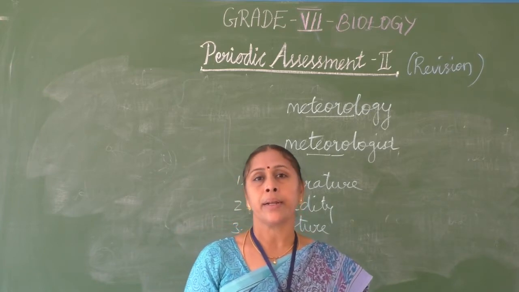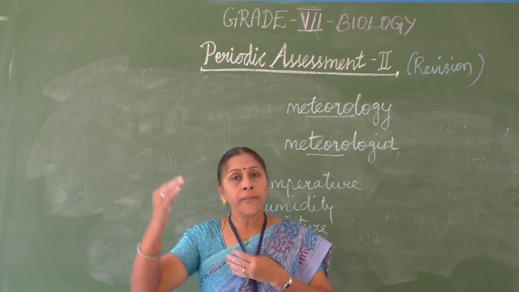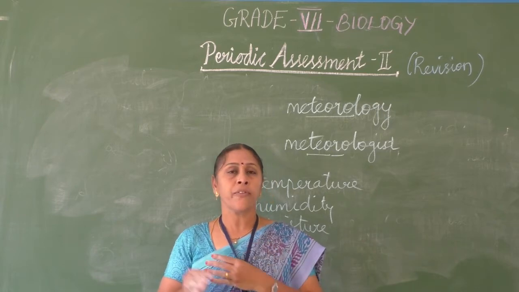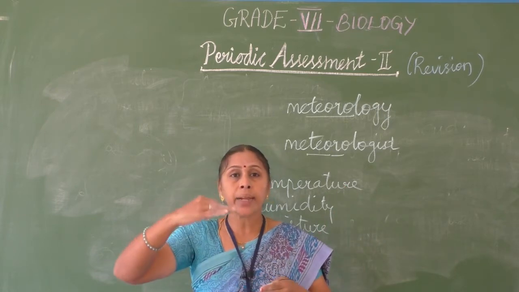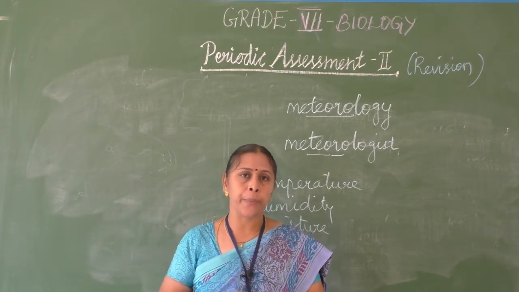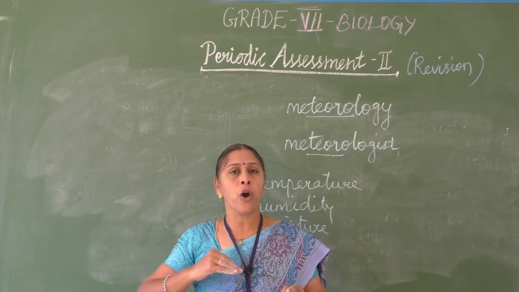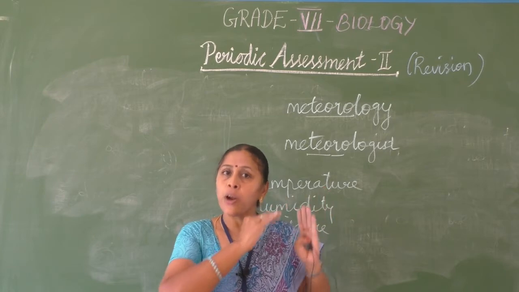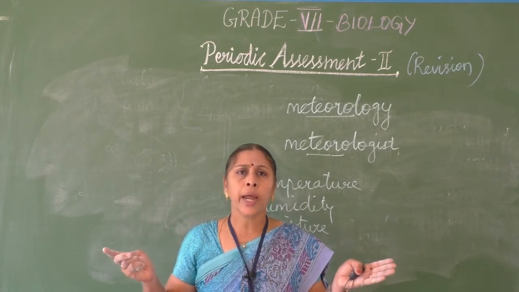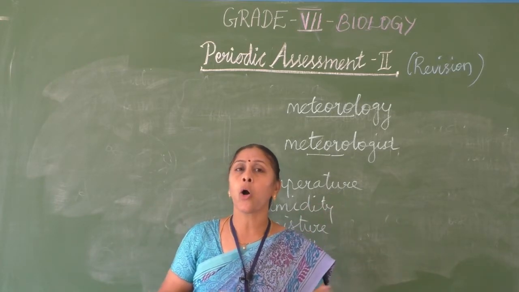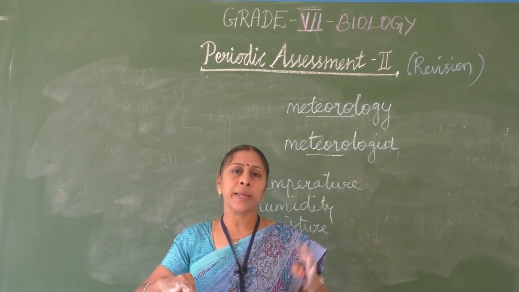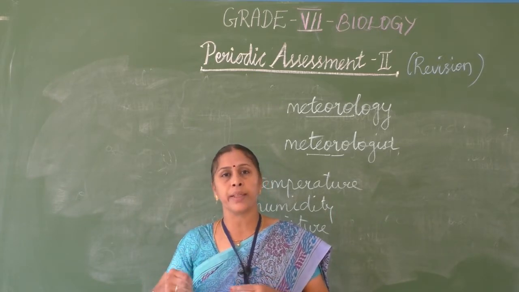Next, climate. Climate is the average weather conditions taken for a long period. Even for 10 years or 15, 20 years, they will calculate the average weather of a particular place and announce the climate of that place. If it receives more rainfall, it will be considered a region with high rainfall. If the climate is dry and hot, they will call it a hot and dry region. Average rainfall with heat means wet and hot. Like that they will classify the climate of a place.